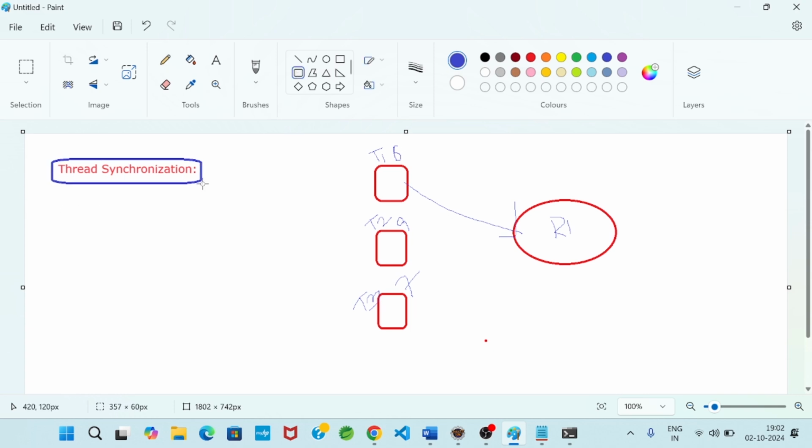At the time of execution of T1, T2 wanted to access R1 for execution. Then in this context, T2 can access R1 happily because T2 priority is greater than T1 priority.